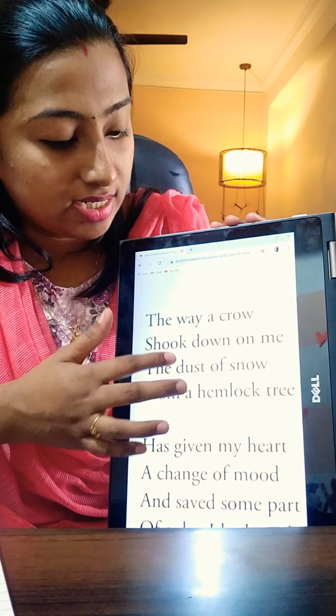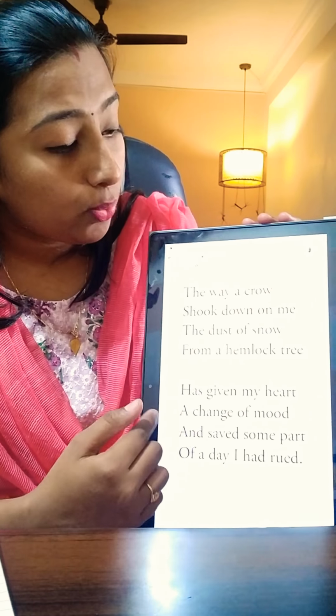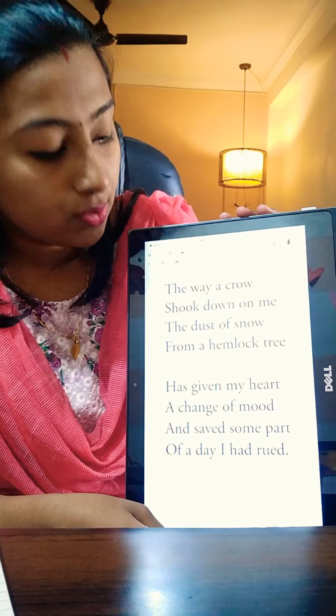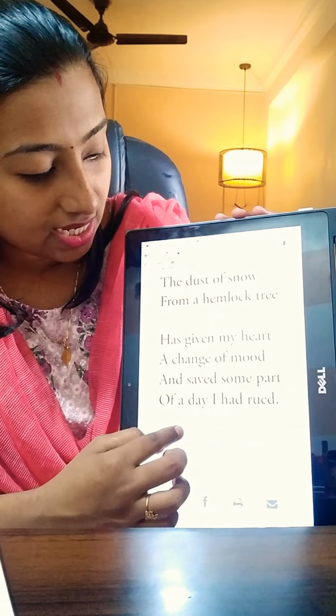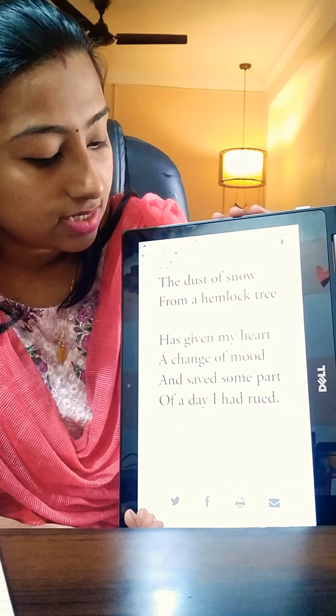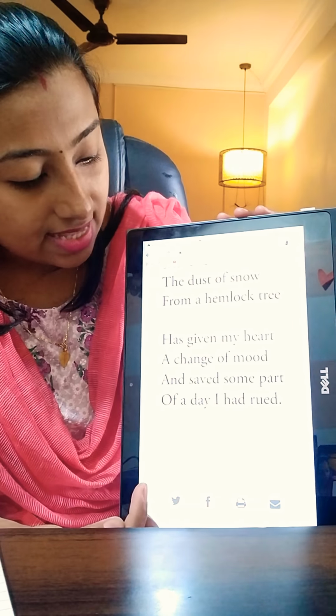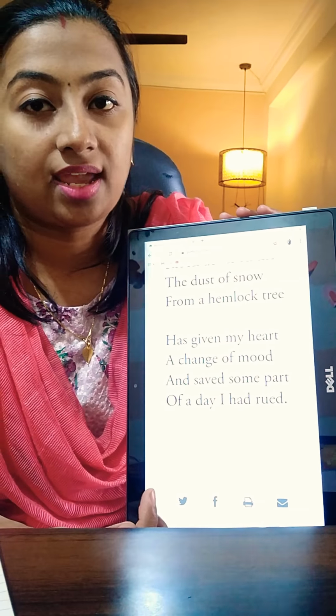I'll read the poem once again to you. The way a crow shook down on me the dust of snow from a hemlock tree has given my heart a change of mood and saved some part of a day I had rued. So now let's do an analysis of this poem. Now I hope you might have understood the meaning of the lesson. So let's move on to the poem analysis.